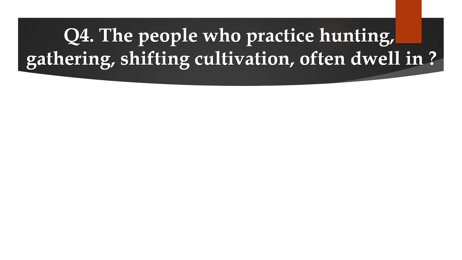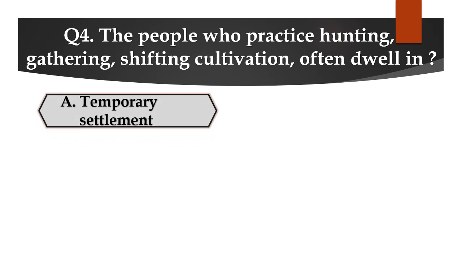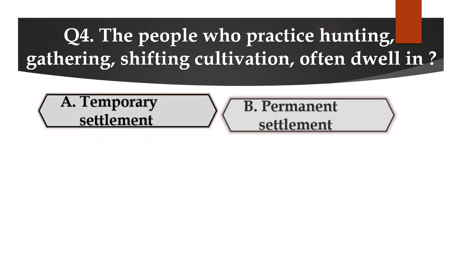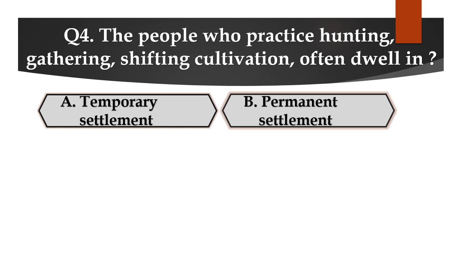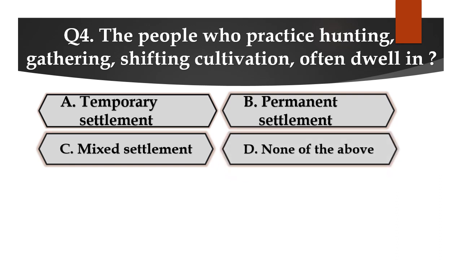Question number 4. The people who practice hunting, gathering, shifting cultivation often dwell in, and the options are A. Temporary settlement, B. Permanent settlement, C. Mixed settlement, or D. None of the above.